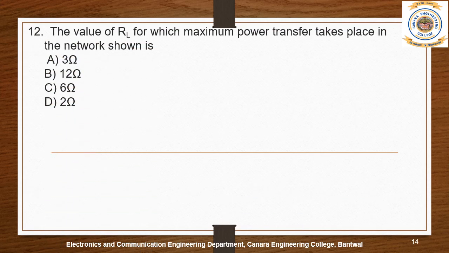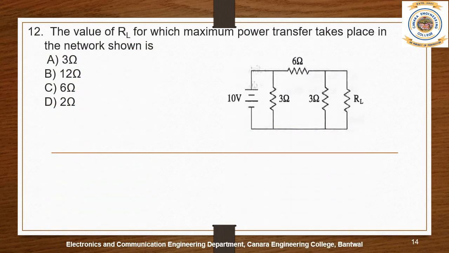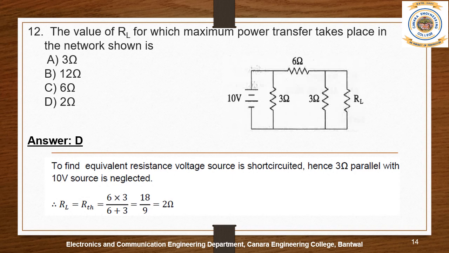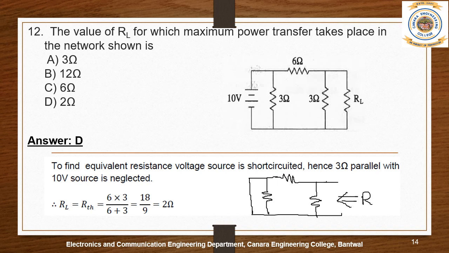Question 12. The value of RL for which maximum power transfer takes place in the network shown is. So the answers are A 3 ohms, B 12 ohms, C 6 ohms and D 2 ohms. So the answer is D. So let us see how we get the answer. As per the given circuit, we have to find the value of RL. The 10 volt is shorted, then we have 3 ohms, then 6 ohms and the 3 ohms. So this is the circuit and we have to find RTH in this way.